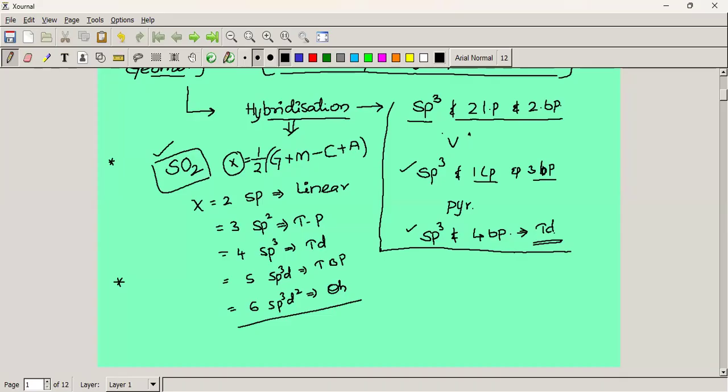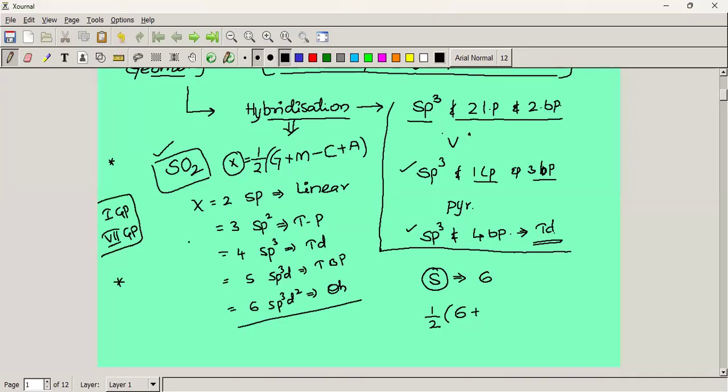Here I am going to find out the geometry of sulfur dioxide. What is the group number of sulfur? Sulfur belongs to the 6th group, right? How many monovalent atoms are surrounded? 0. Here the monovalent atoms are nothing but first group elements and 7th group elements. Only these are monovalent. The remaining are not monovalent.